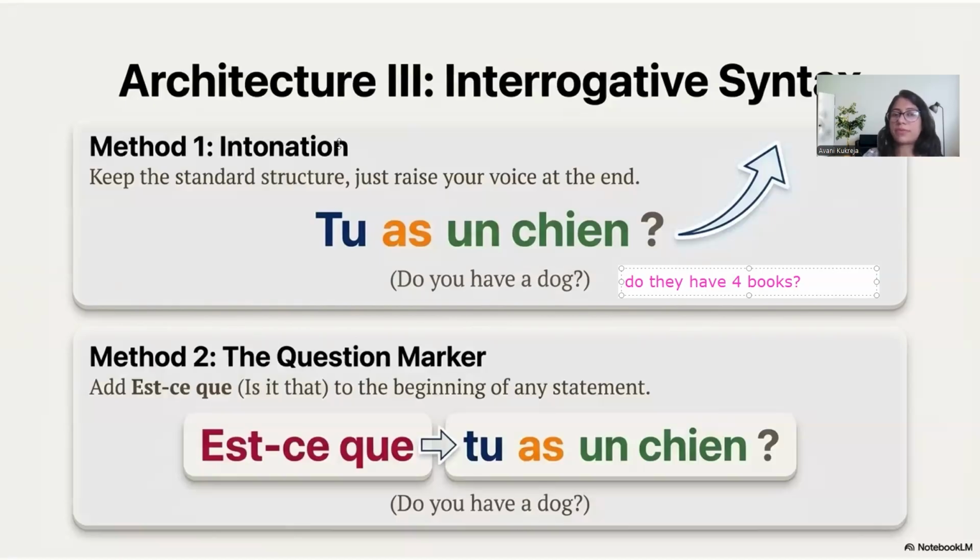Do they have 4 books? No. Good, Preet. Where is the verb to have? Is it that they four books? Where is the verb avoir? Have. Everybody, there is one error. Okay, let me help you.